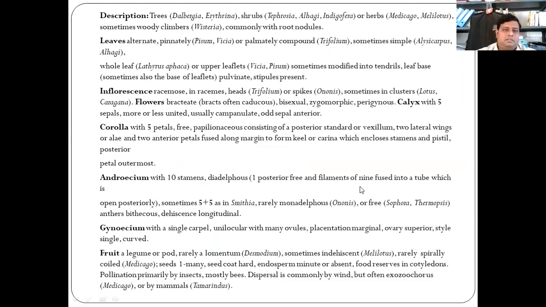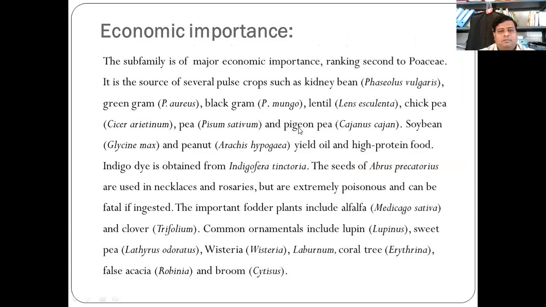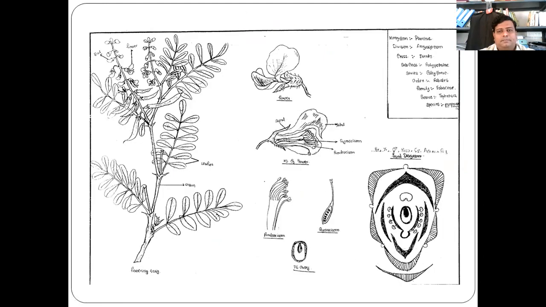So here is the description that I have given in this PowerPoint. You can read it, and some of the economic importance that we discussed earlier. This is the plant of Tephrosia purpurea. The leaves are compound.